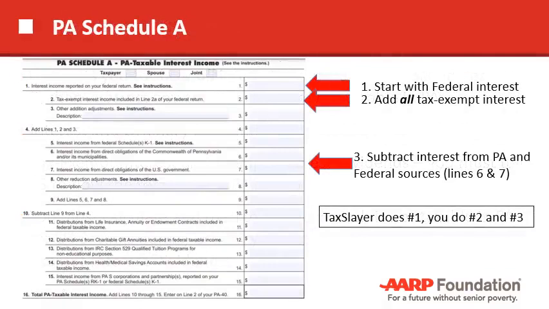So let's look at Schedule A for interest. Schedule B looks a little bit like this. The basics are the same. In the first line, TaxSlayer will automatically flow the federal interest here. You will have to add all the tax-exempt interest, so it shows on line 2. And then on line 6 and 7, you're going to subtract out any interest from Pennsylvania entities or from the U.S. government, because those are not going to be taxable.